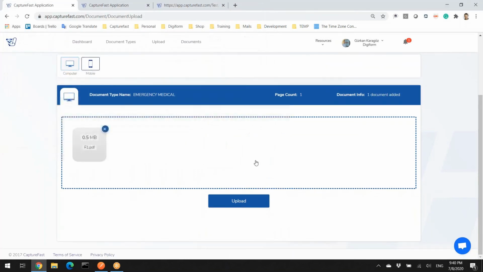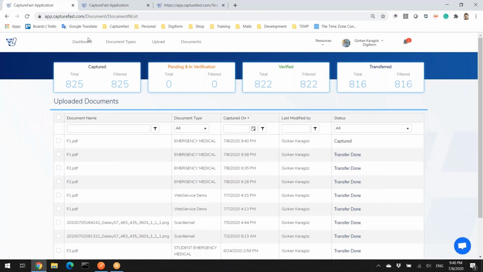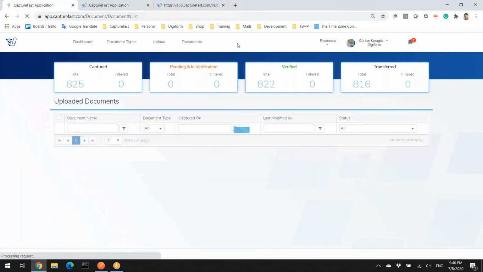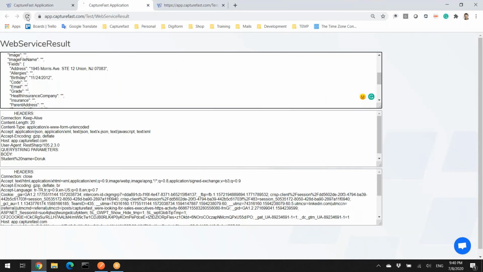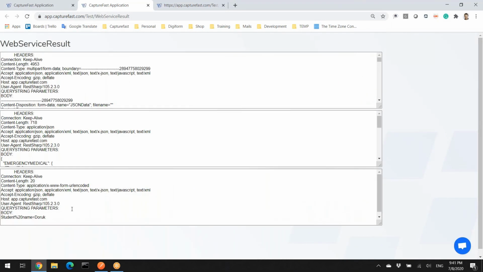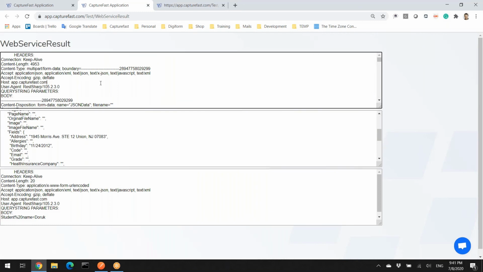Okay, let's use the first one again and upload the system and follow the process. Okay, it's transfer pending and it is transferred. Here, refreshing the web service test output. Okay, the first one was the single parameter, remember, and the other one is JSON format. We added fields for the body. You can see only these three are mapped, but the final one is only one single JSON file format. We just added a JSON data field in the system.